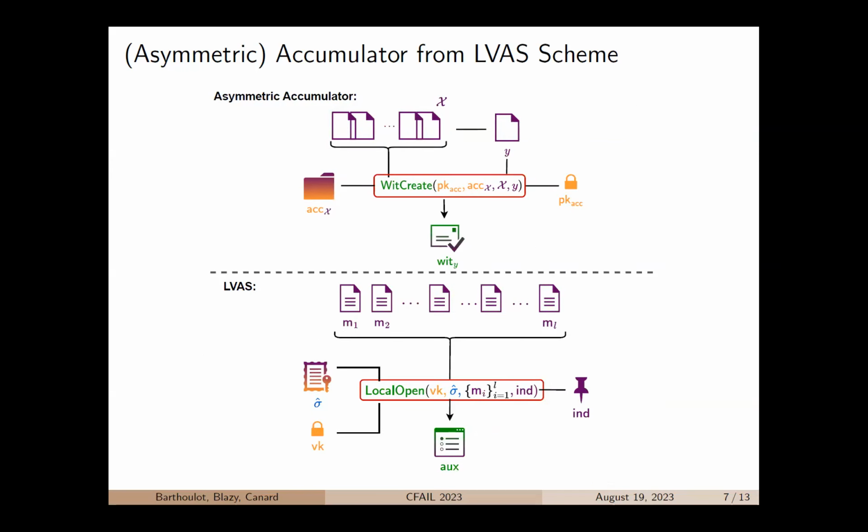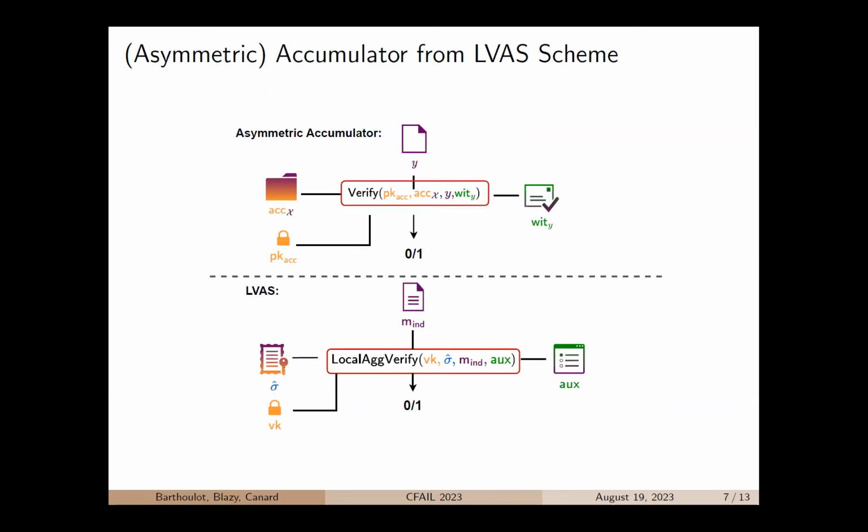For the witness create algorithm, our idea is simply to use the local open algorithm. As you can notice, both algorithms are consistent in the inputs with our previous definition of the signature and of the evaluation. And therefore, we obtain that the witness is the auxiliary information of the LVIS scheme. And for the verification, again, we simply run the local verify algorithm of the LVIS scheme, as again, both algorithms are consistent. So this construction is working quite well.